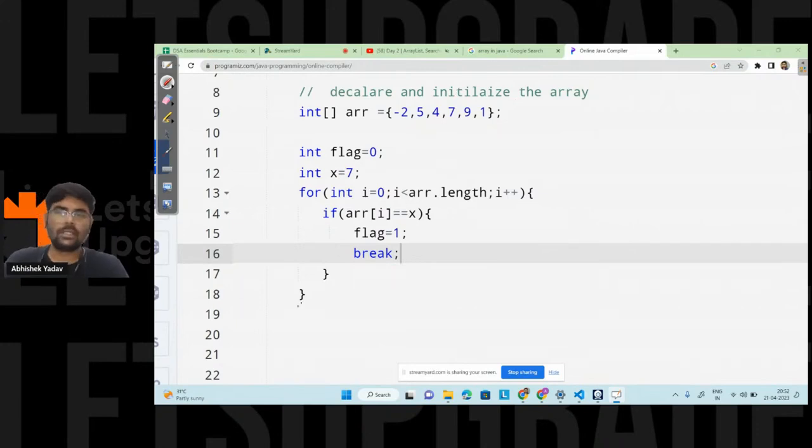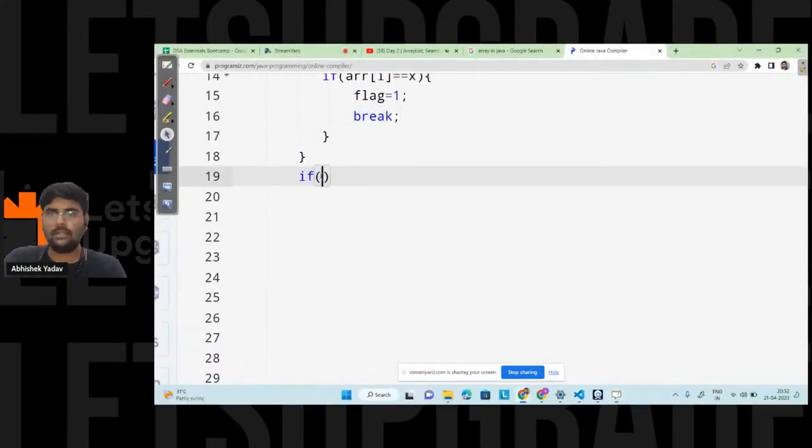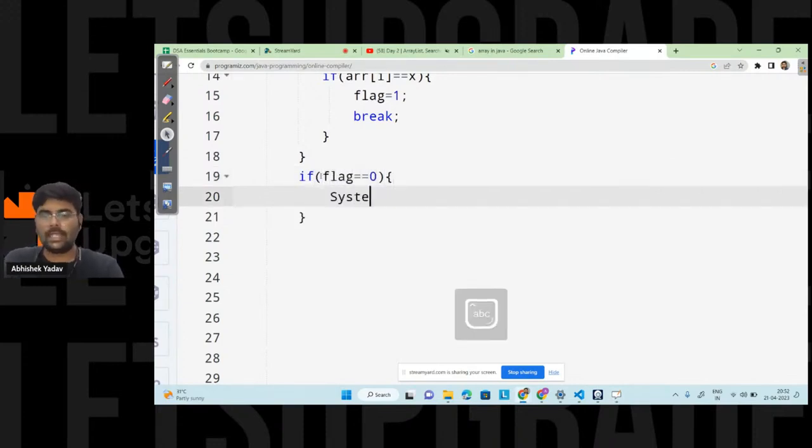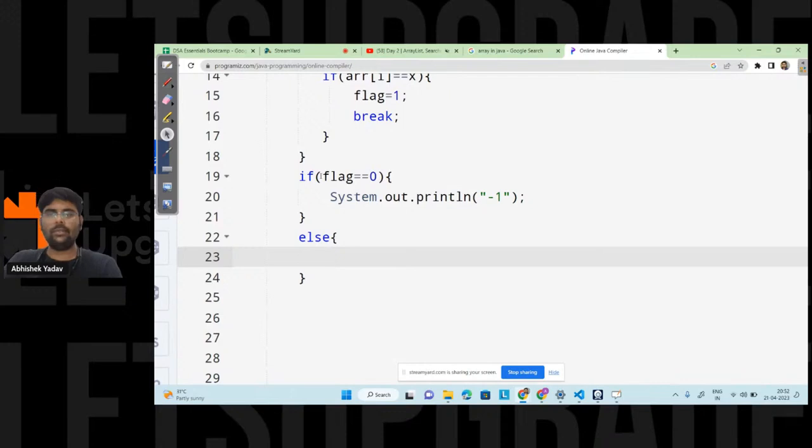Here you can write an if condition: if the value of flag is equal to 0, that means I have not found the element, so System.out.println(-1), right? Else, I can say, hey, I found the element, System.out.println("element present"). Like this, you are done with the code.